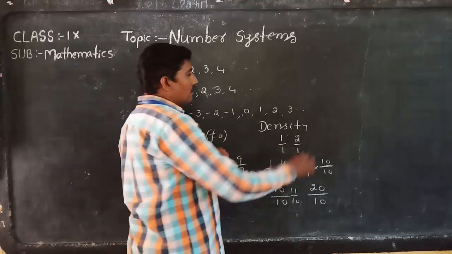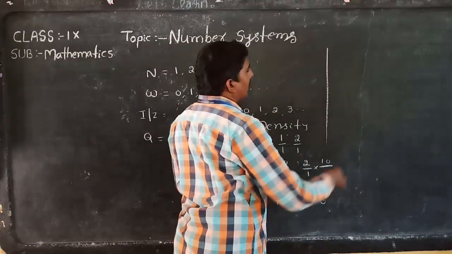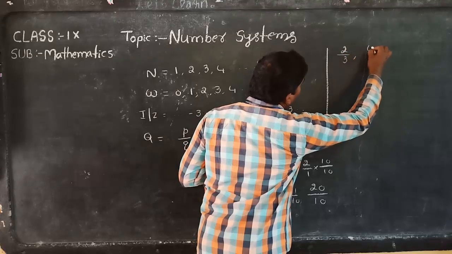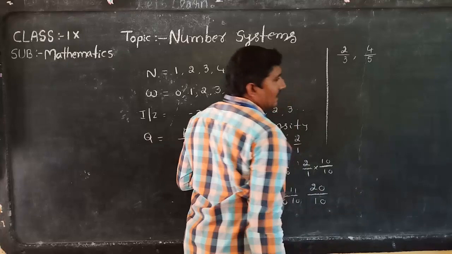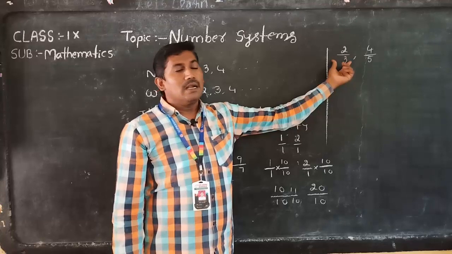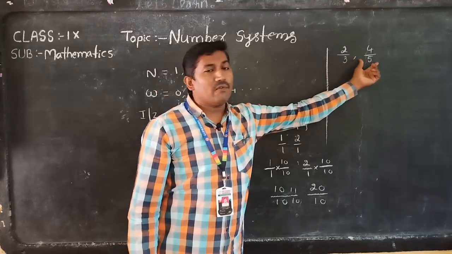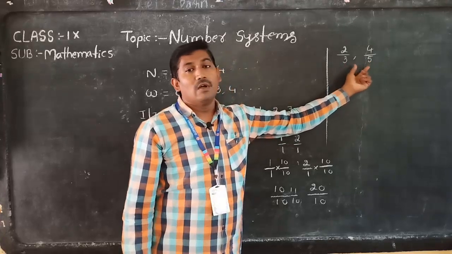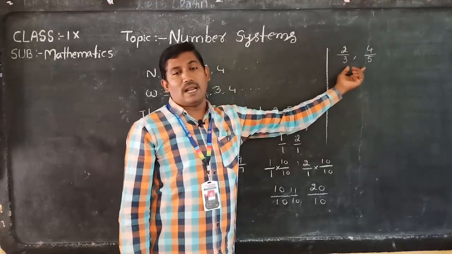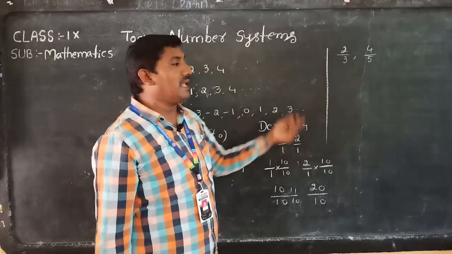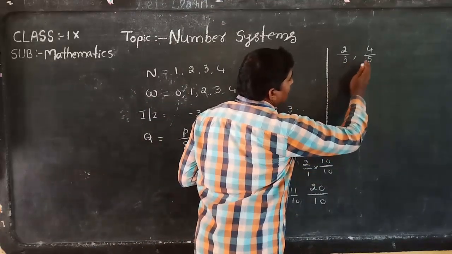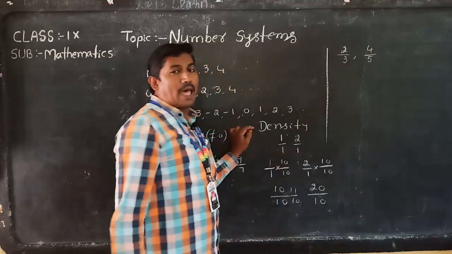We will take one more example here: unlike fractions, unlike rational numbers, 2 by 3 comma 4 by 5. See the denominators: in 2 by 3, 3 is the denominator, and in 4 by 5, 5 is the denominator. Here 3 and 5 are not equal. Like fractions have equal denominators; these two are unequal, so these are unlike rational numbers. We should convert them into like fractions using their LCM, since these two are co-primes or relatively prime numbers.